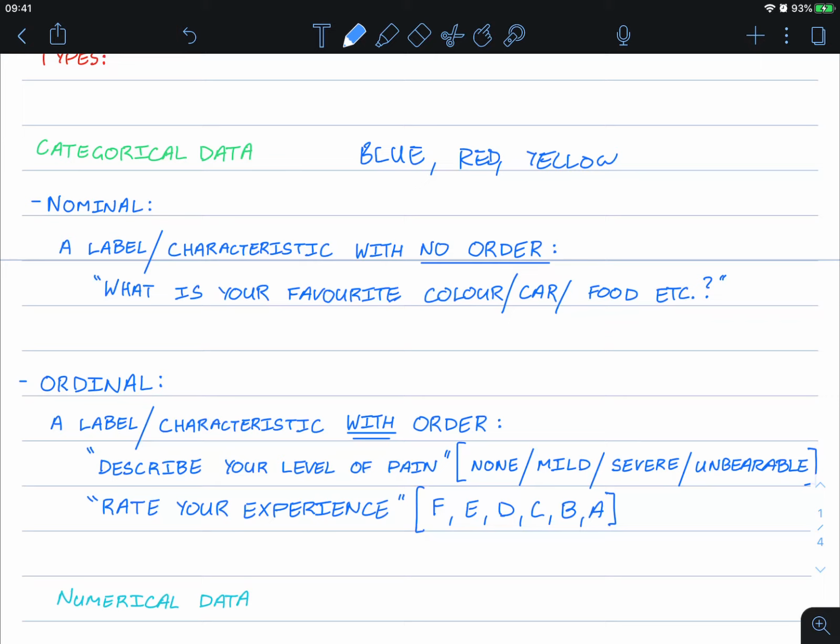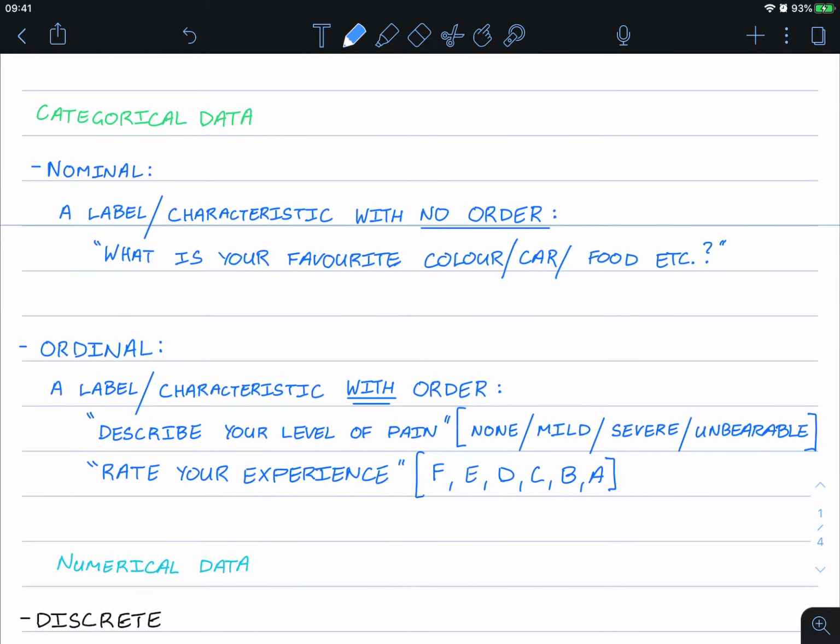We can put them in alphabetical order, but that has no mathematical significance. With cars, we might say, well, the makers of them, let's say Toyota, Holden, Ford. There's no real order that we can put these in other than alphabetical order. Okay, so that is nominal categorical data.